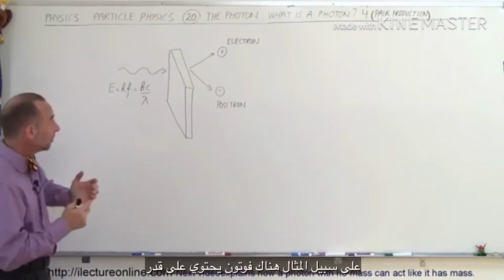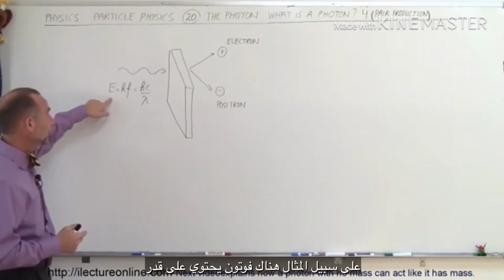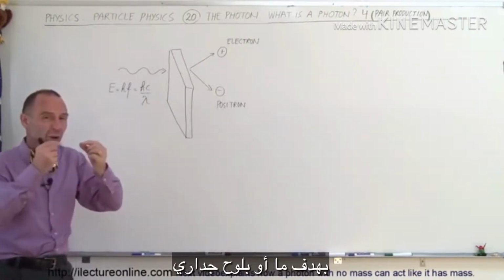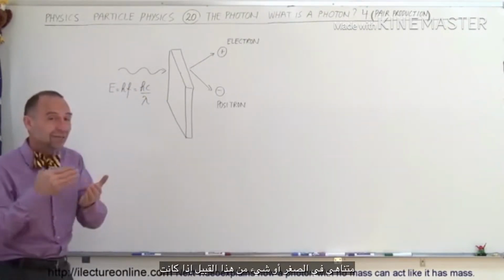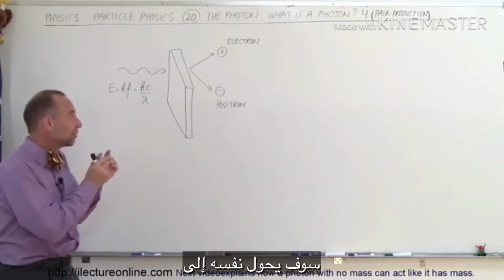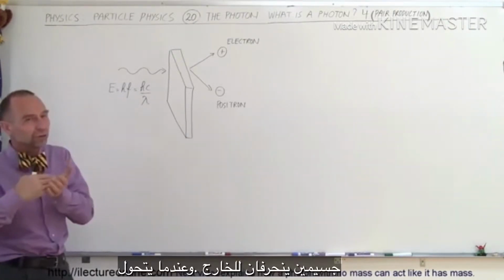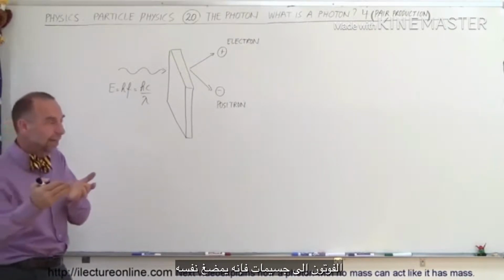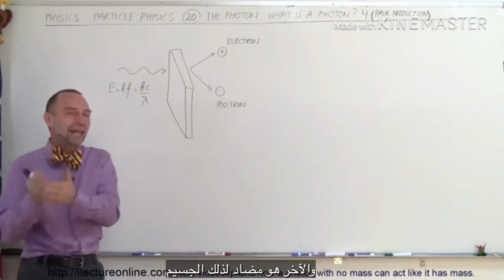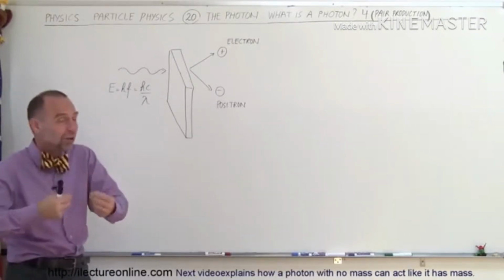Wow. For example, a photon that has a sufficient amount of energy, when impacting a target, maybe a small lead plate or something like that, if the conditions are just right, that photon will turn itself into two particles. It turns out when a photon turns itself into particles, it's usually a pair of particles, where one is a particle and the other is an antiparticle. That's what we call pair production.